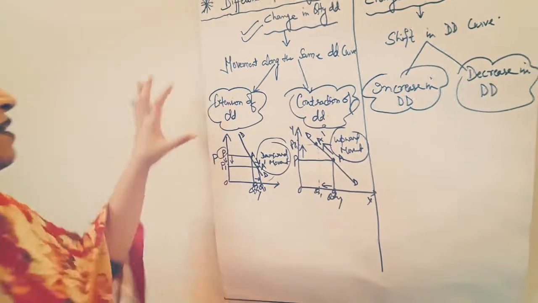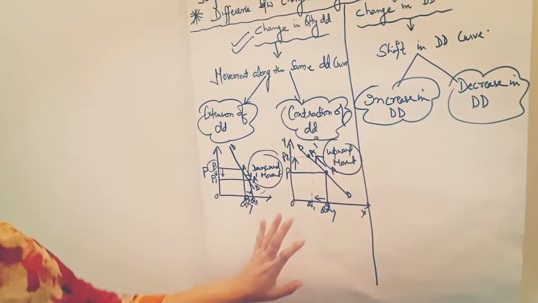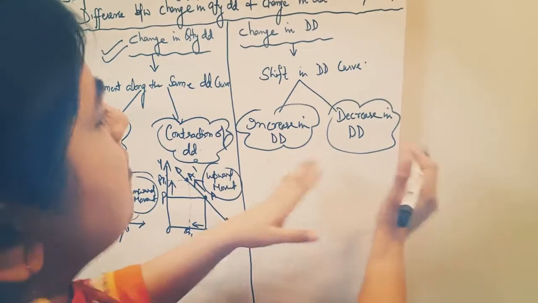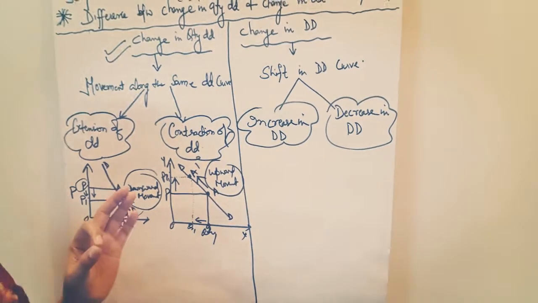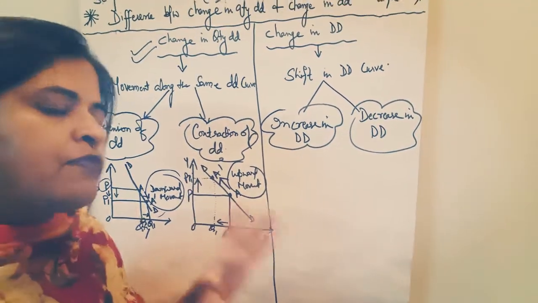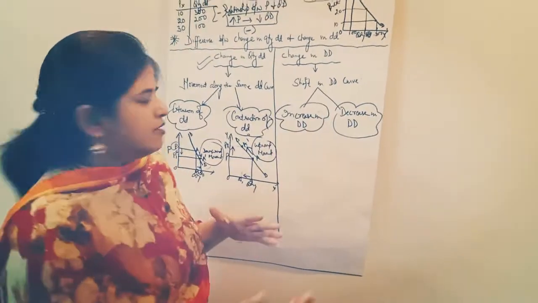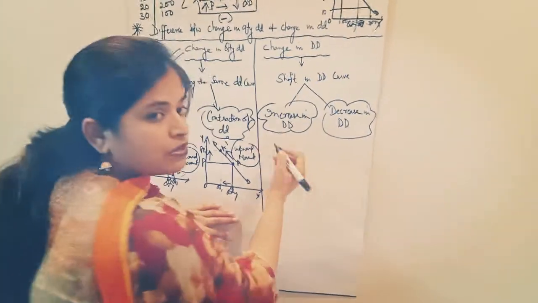Clear? So this one is expansion of demand and this one is contraction of demand. Okay, now we have to start the concept of increase in demand and decrease in demand. Increase in demand refers to a situation where price remains constant but quantity demanded will increase. So we have to explain this with the help of diagrams.